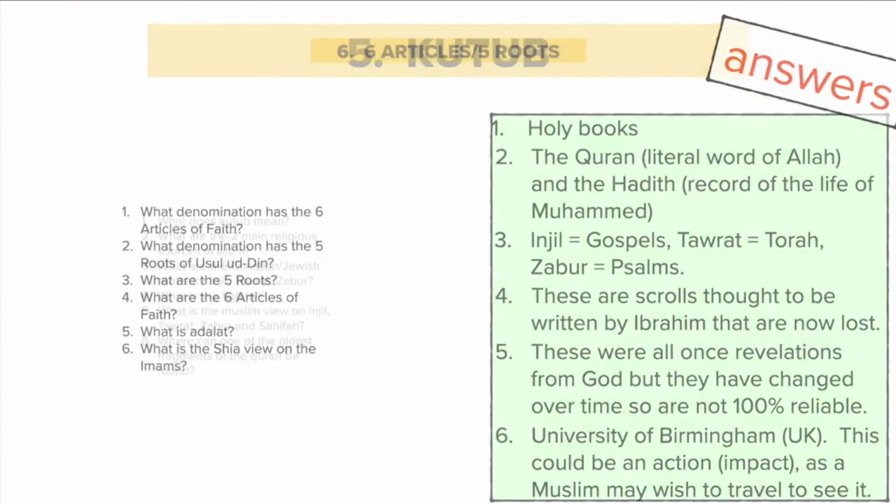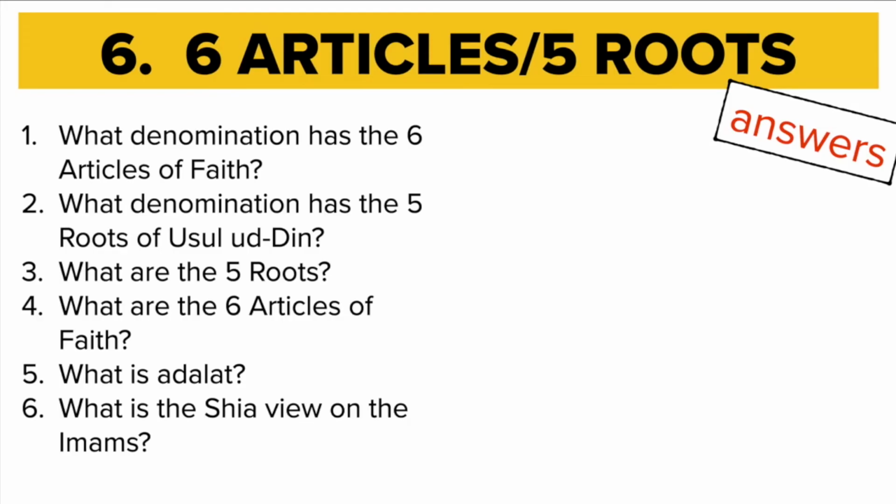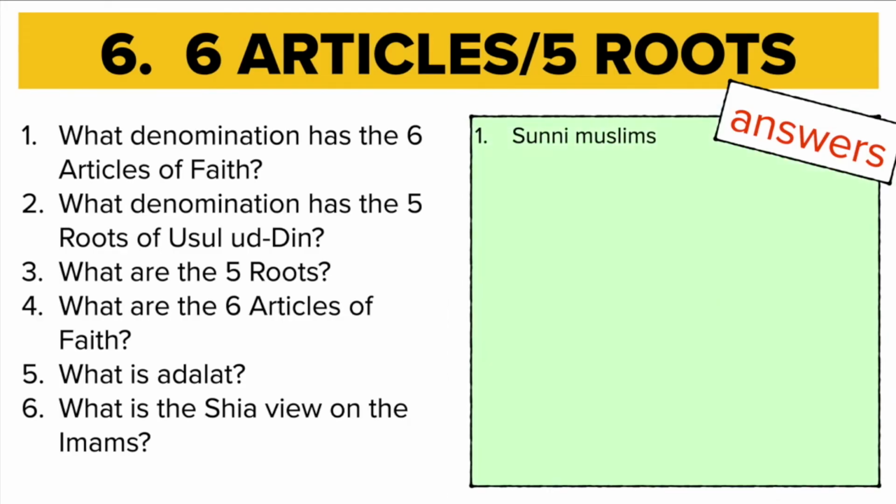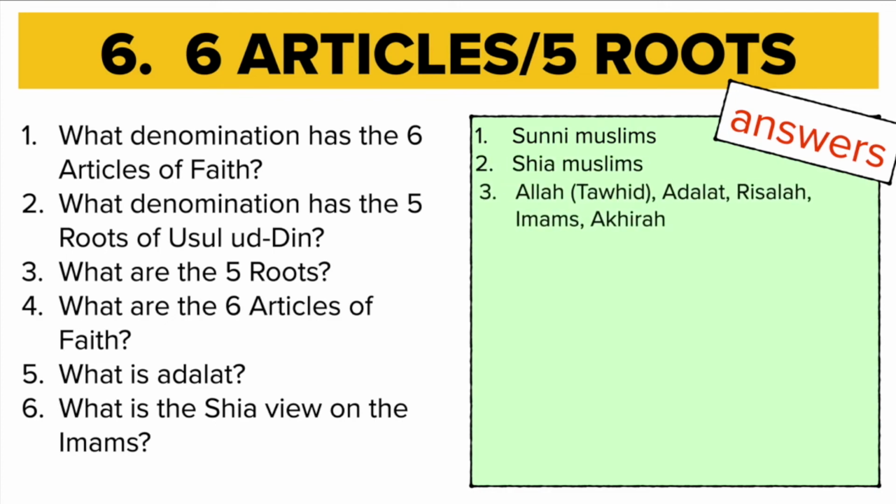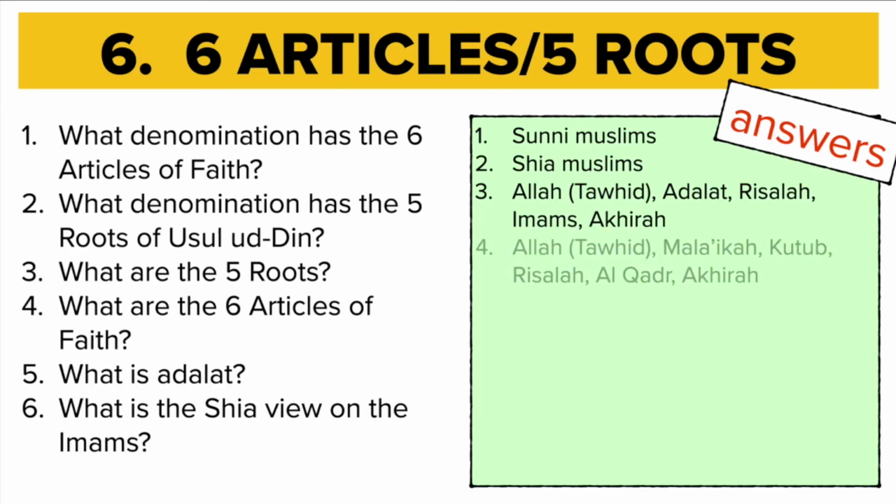Okay, let's go on to the last topic then. 6 articles and 5 roots. First one then, it's Sunni Muslims who believe in the 6 articles of faith, and then it is Shia who have the 5 roots. Well, what are the 5 roots? The 5 roots are Allah, Adalat, Risala, Risala's prophethood, Imams, and Akhira, Akhira's afterlife. And then what are the 6 articles of faith? Allah, Malaika, that's angels, Kutub, holy books, Risala, prophethood, Al-Qadr, predestination, Akhira, afterlife.